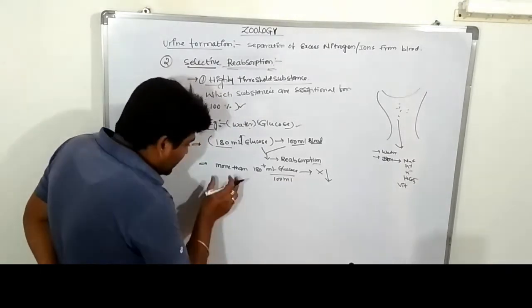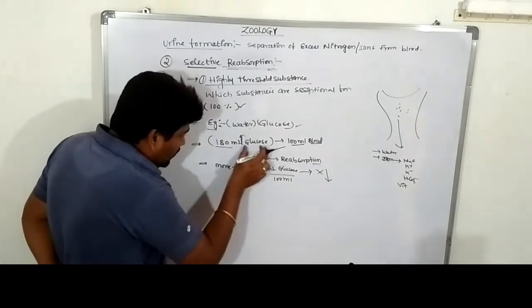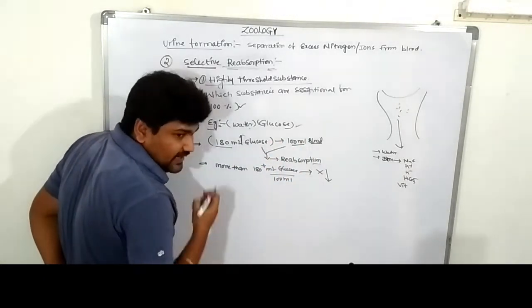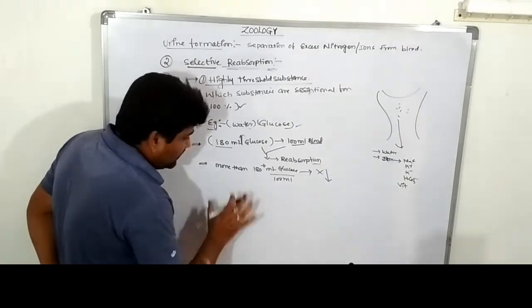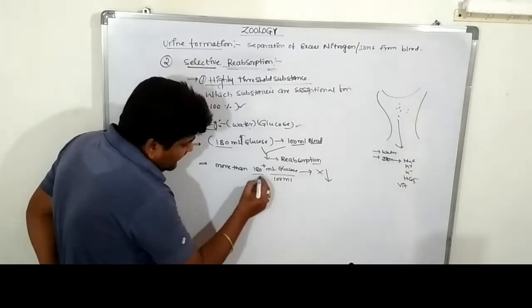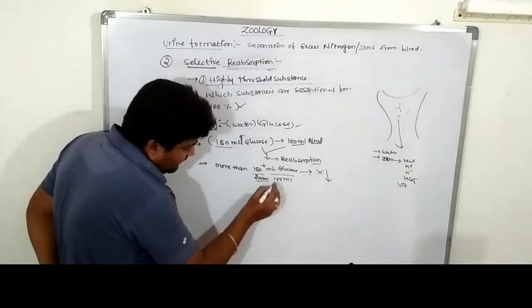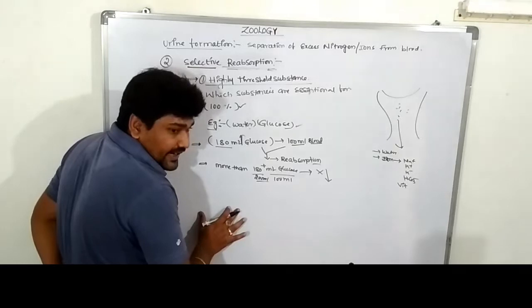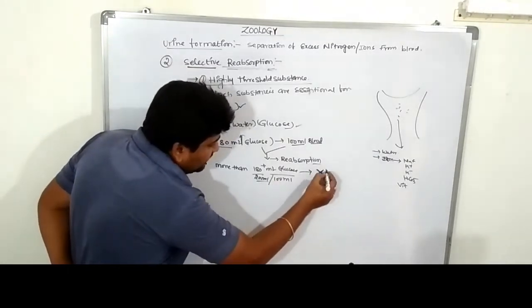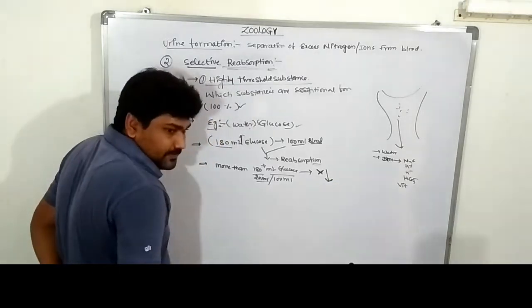Listen carefully. 180 mg of glucose for 100 ml of blood is quickly and easily reabsorbed into the bloodstream. There is no problem at all. More than 180 means approximately 200 per 100 ml of blood. So the reabsorption process will decrease.